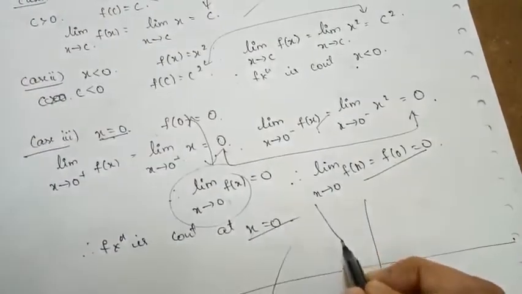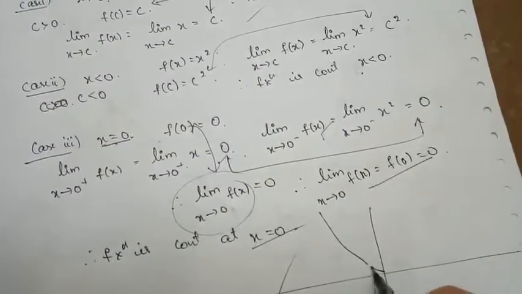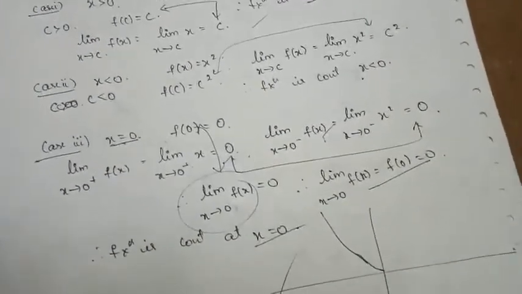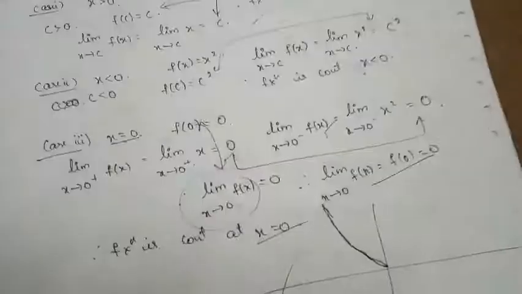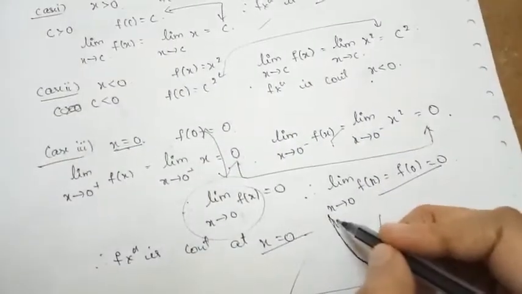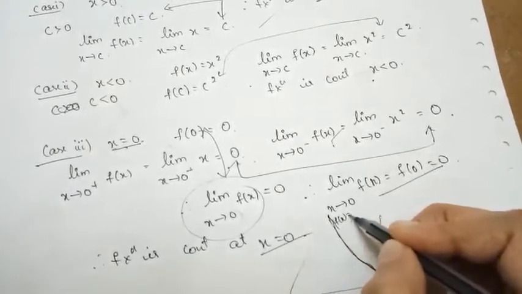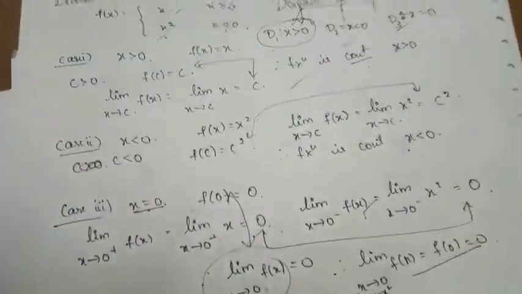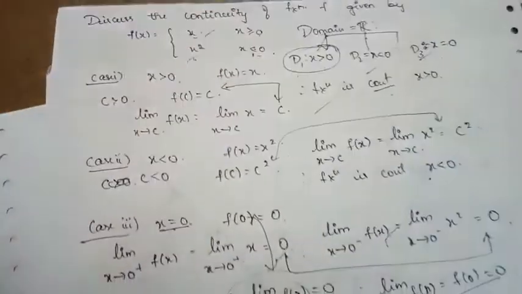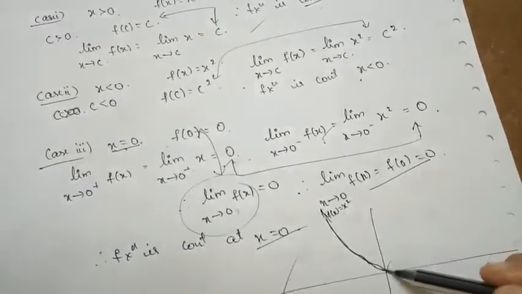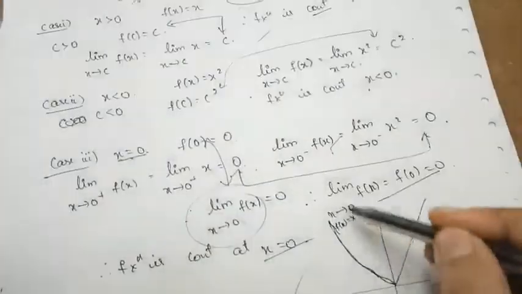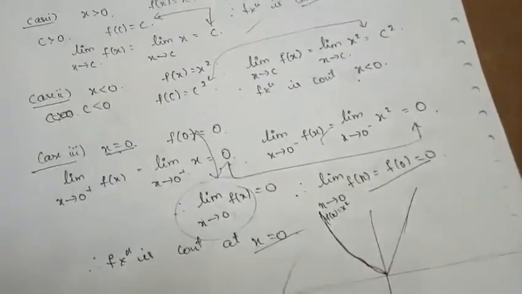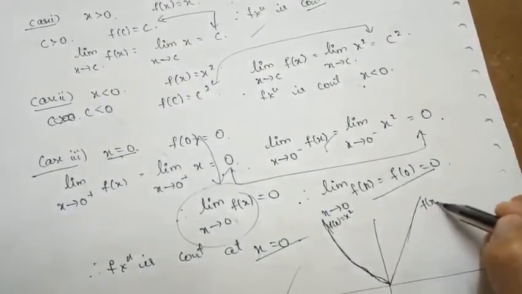The graph of the function is like this. It becomes a little curve here. So the graph of the function is a curve, which is a standard graph. I know that one, and even you know that one. So this is the graph of the function f of x is equal to x square. Next, when x is greater than 0, it is equal to x, which is a linear function. So it is a straight line. This is not a straight line, it is a curve, and this is a straight line. So this is the function f of x is equal to x.